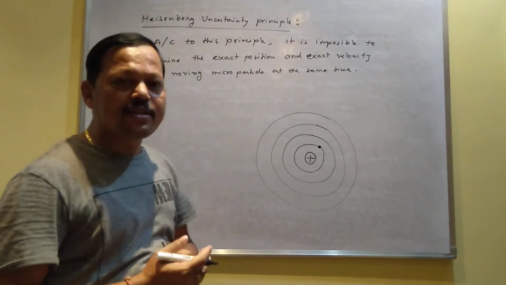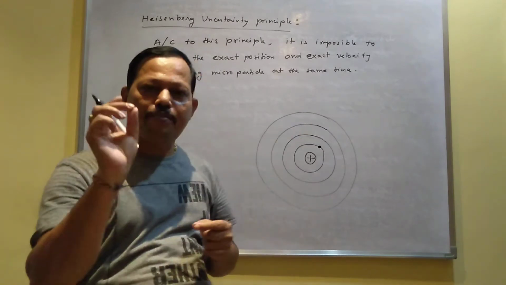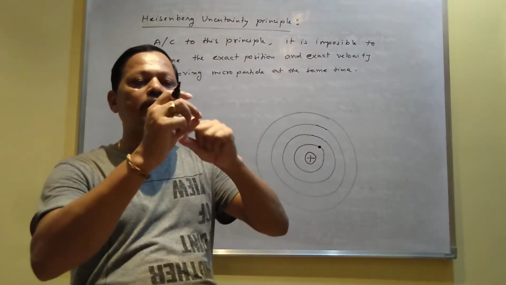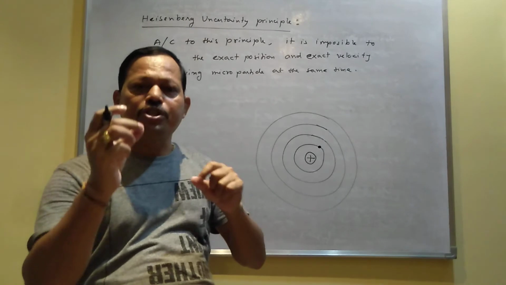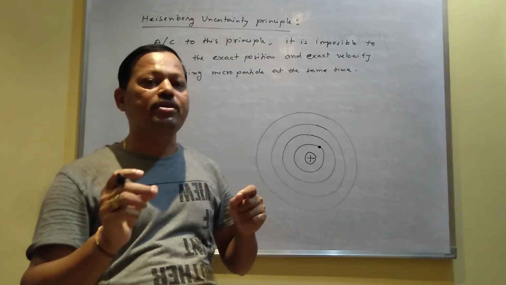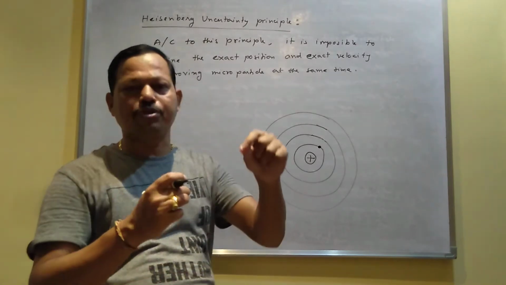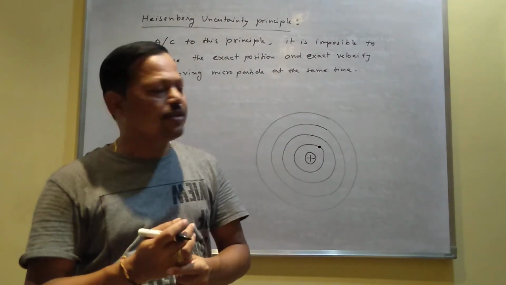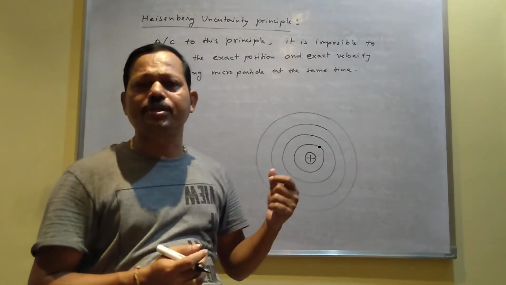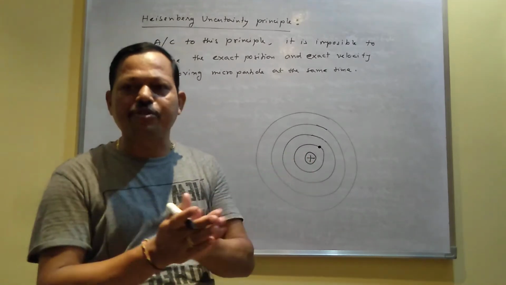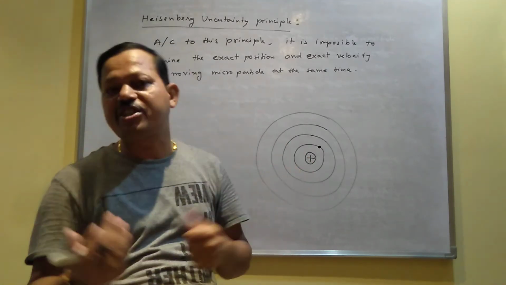Now, why is it uncertain? Since electrons are microparticles, when a microparticle is moving, its position and velocity are continuously changing. Why? Because when it moves, it collides with other particles, and due to this collision, the position and the velocity keep changing continuously.